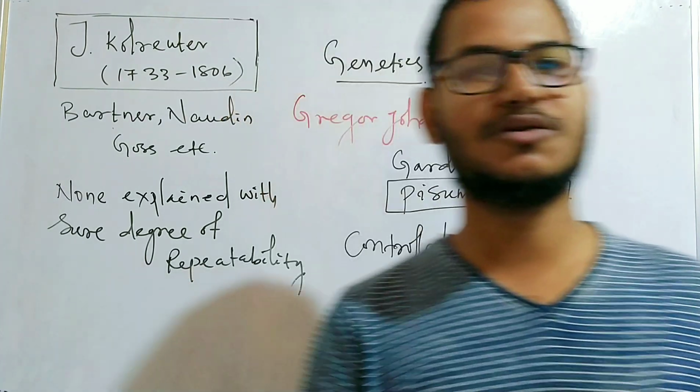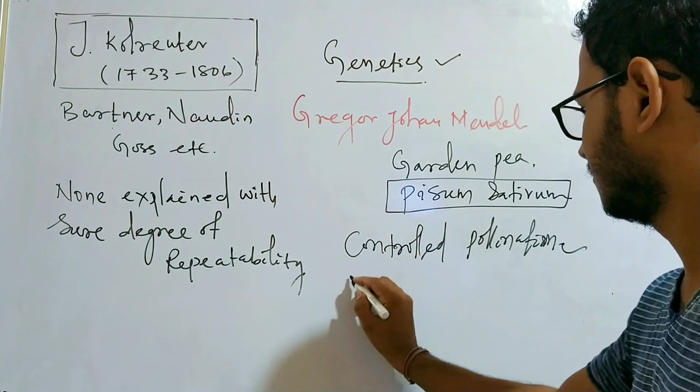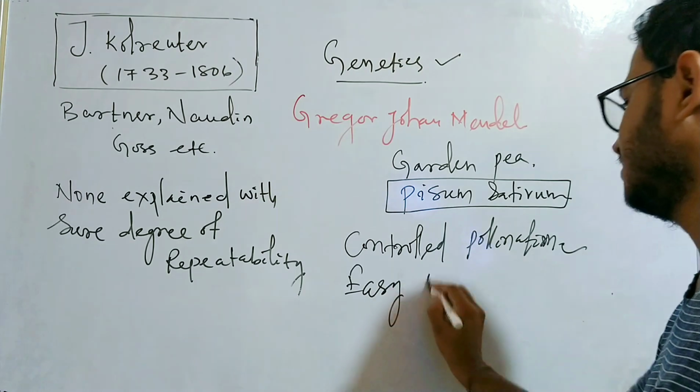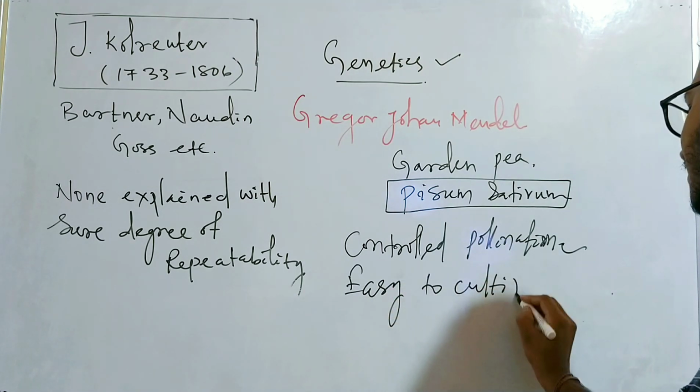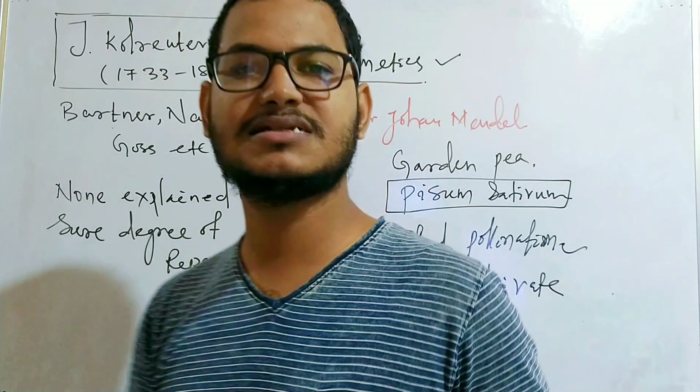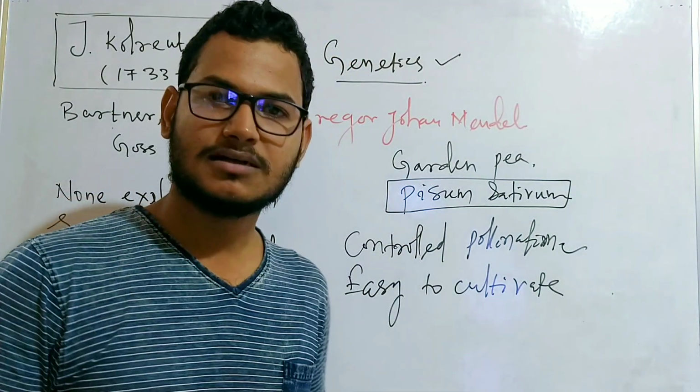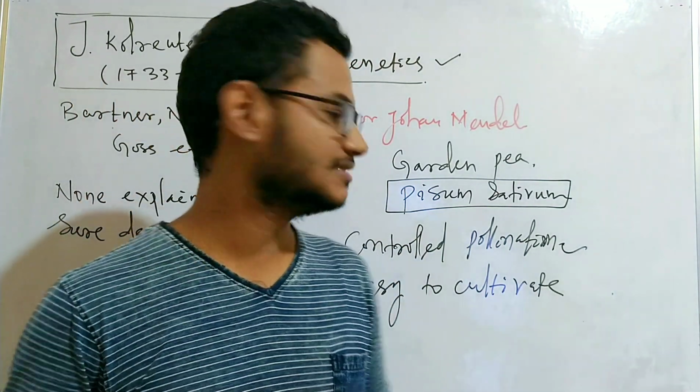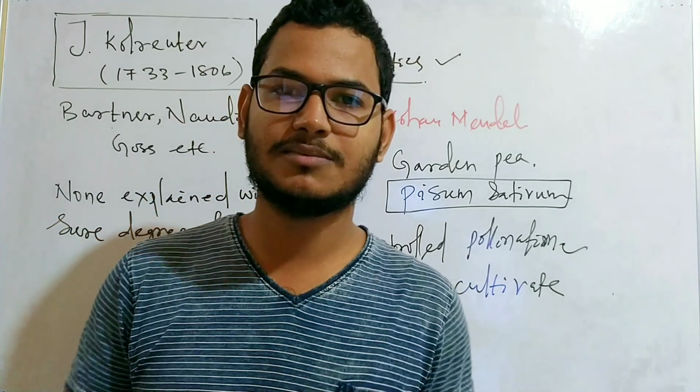The second one is that it is easy to cultivate. It is very easy to cultivate the garden pea in the field. That is the reason why he chose the pea plant.